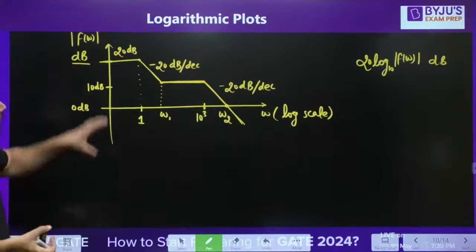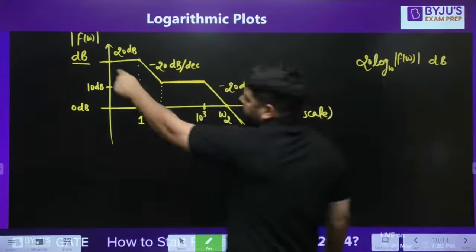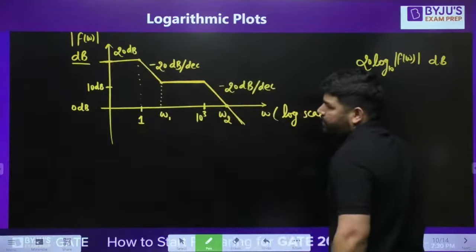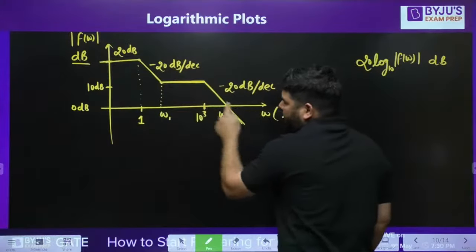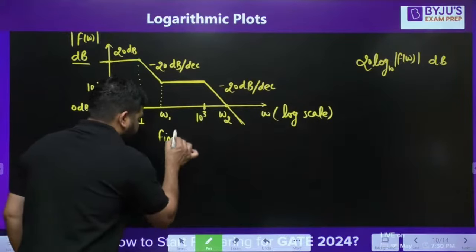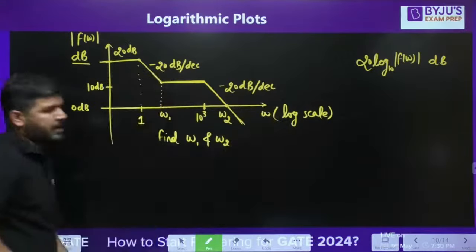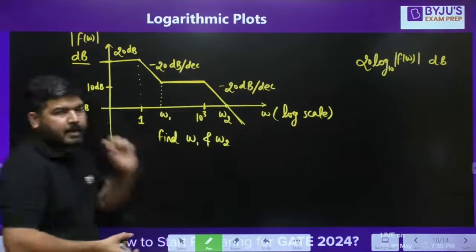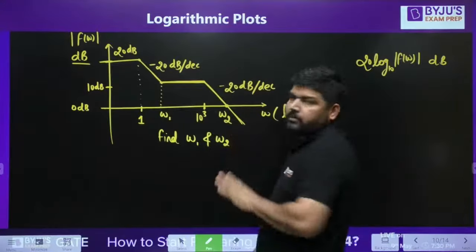Now one graph is given to you. In this graph, these heights are provided to you, and this frequency is given to you. We need to find omega 1 and omega 2. This graph is given on the log scale, and this height is in decibel, dB.